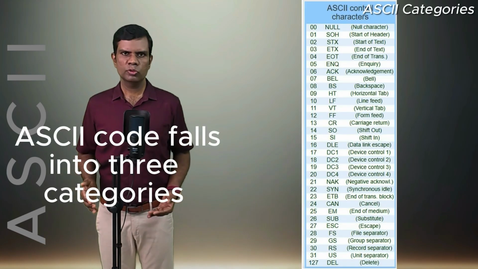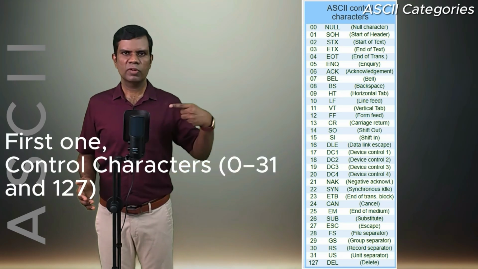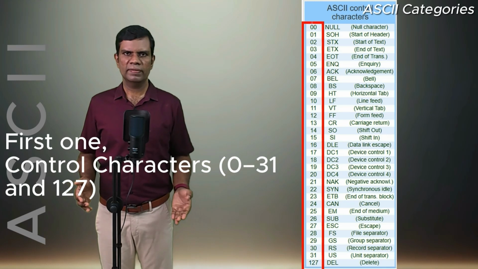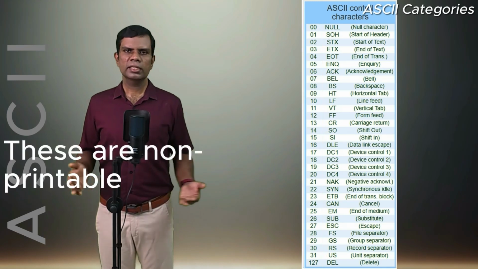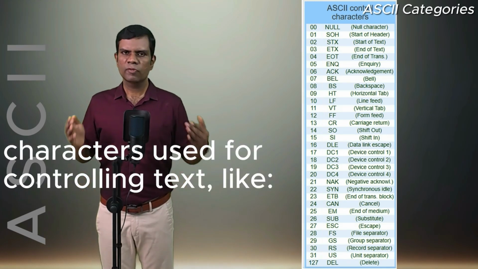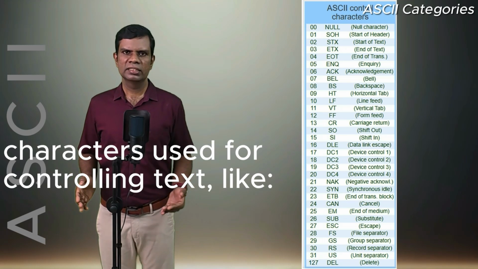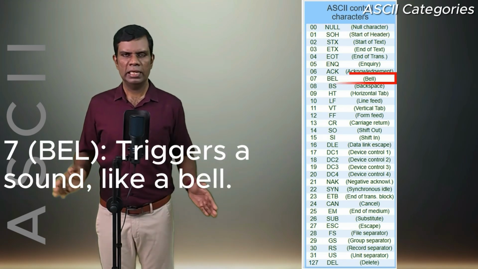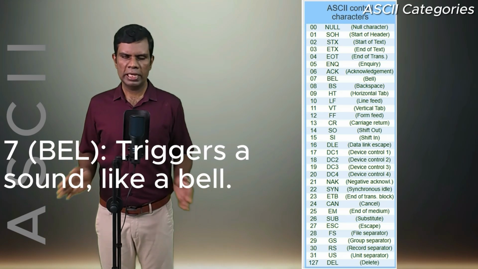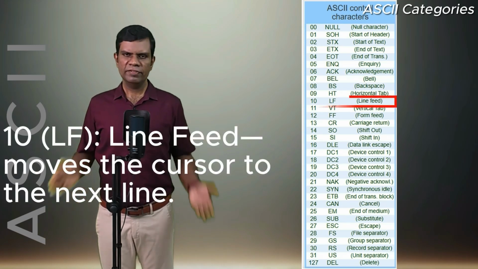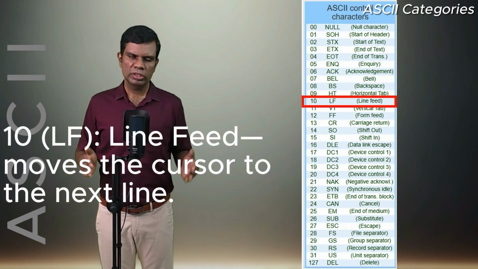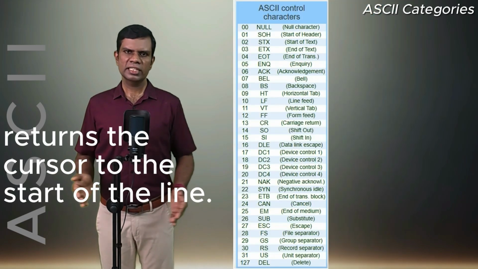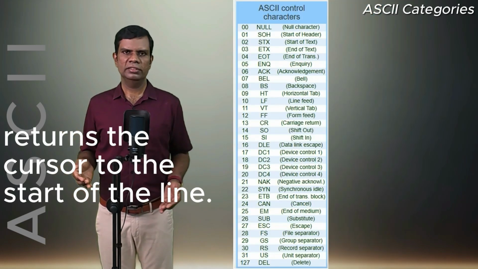ASCII code falls into 3 categories. First one, control characters, 0 to 31 and 127. These are non-printable characters used for controlling text, like 0, null, no operation; 7, bell, triggers a sound like a bell; 10, line feed, moves the cursor to the next line; 13, CR, carriage return, returns the cursor to the start of the line.